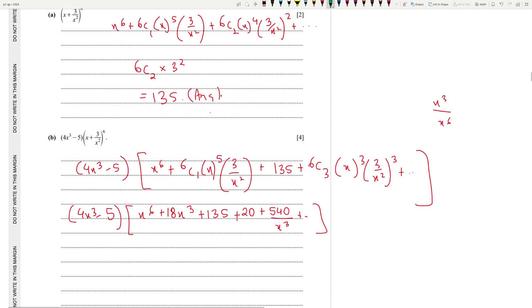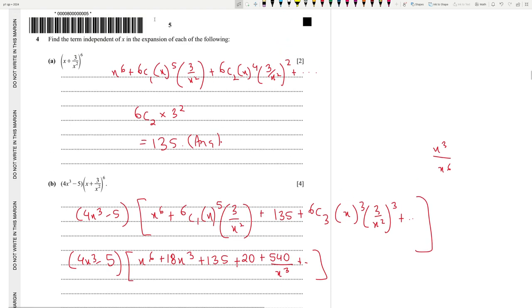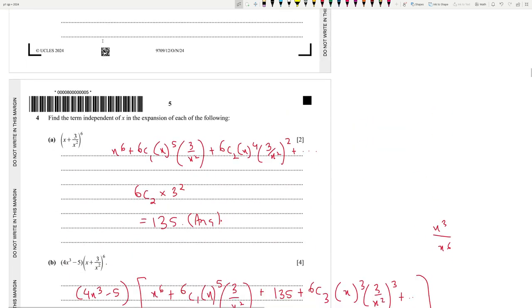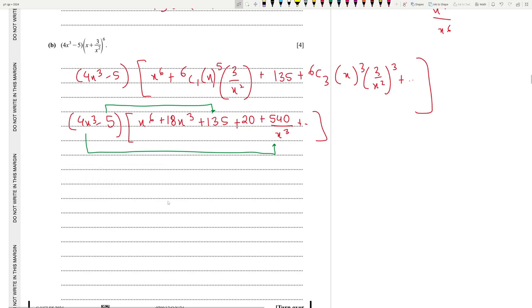So to get the term independent of x, what do we need to do? We need to multiply 135 with 4x cubed, and 540 by x cubed with this over here. So the term independent of x equals 4 times 540 plus minus 5 times 135.